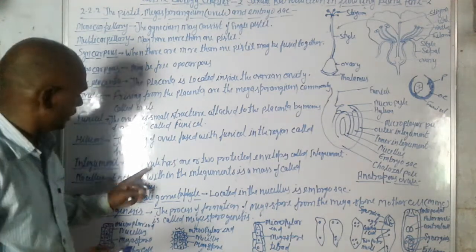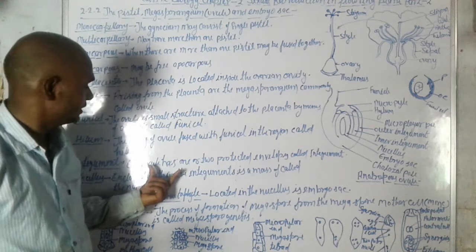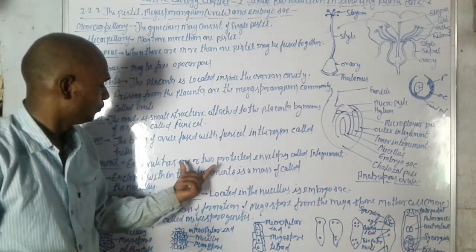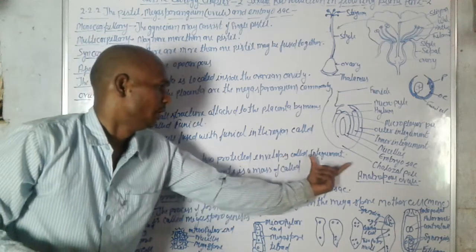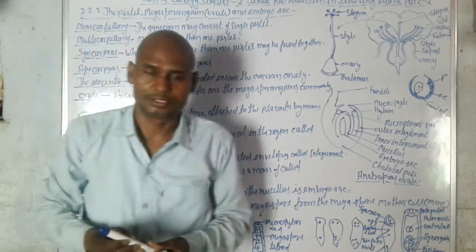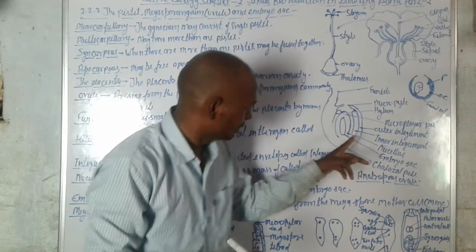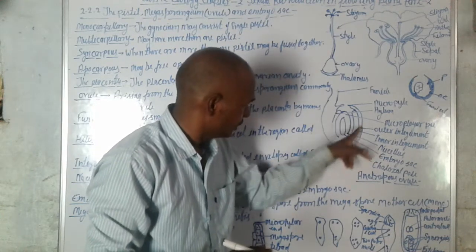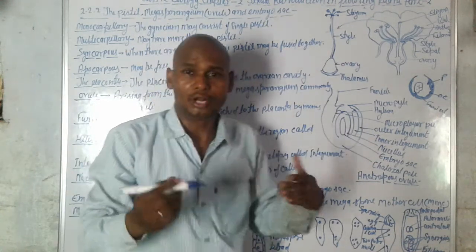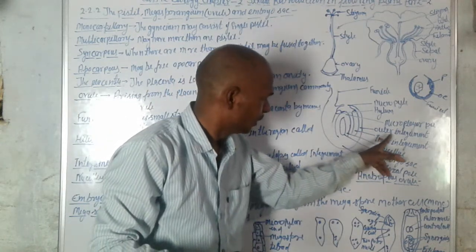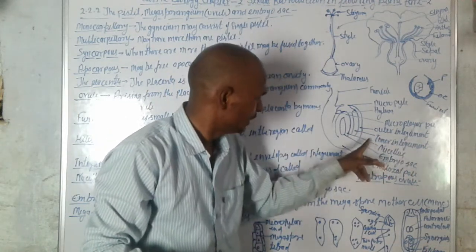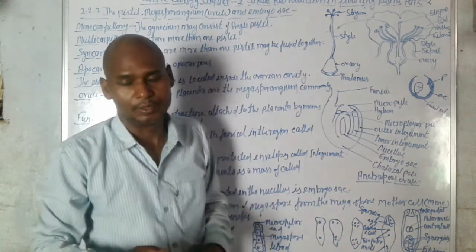Integument. Each ovule has one or two protective envelopes called integuments. You can see here the ovule covered by an envelope. This is the outer integument, and this is the inner integument.